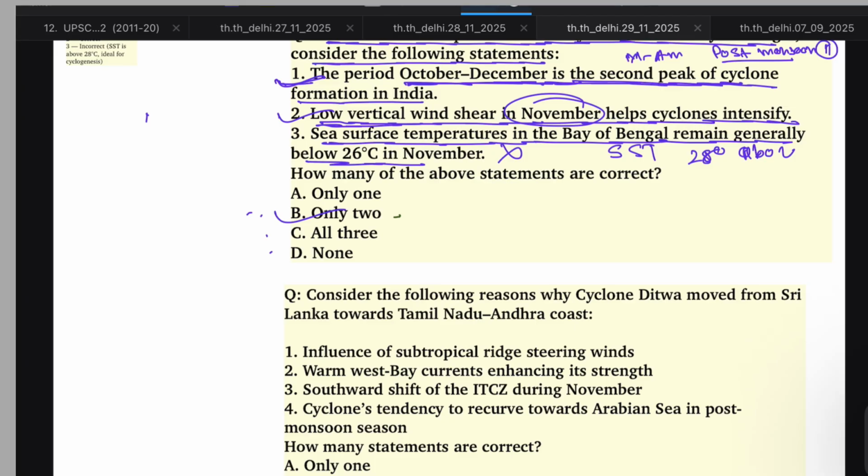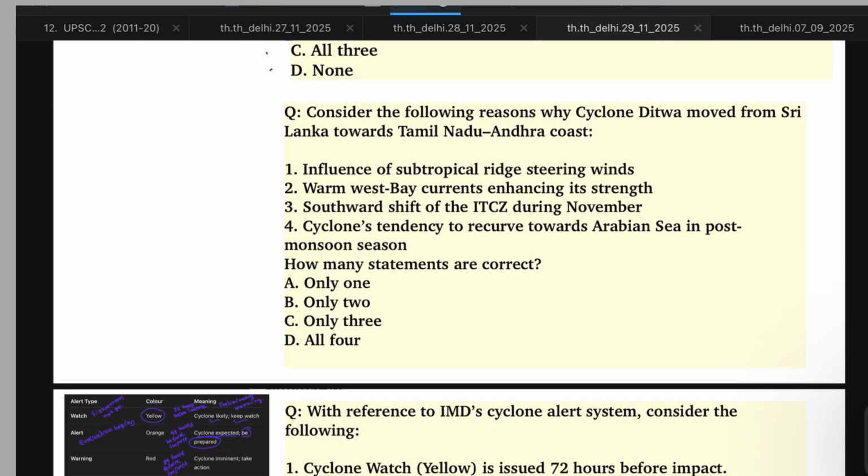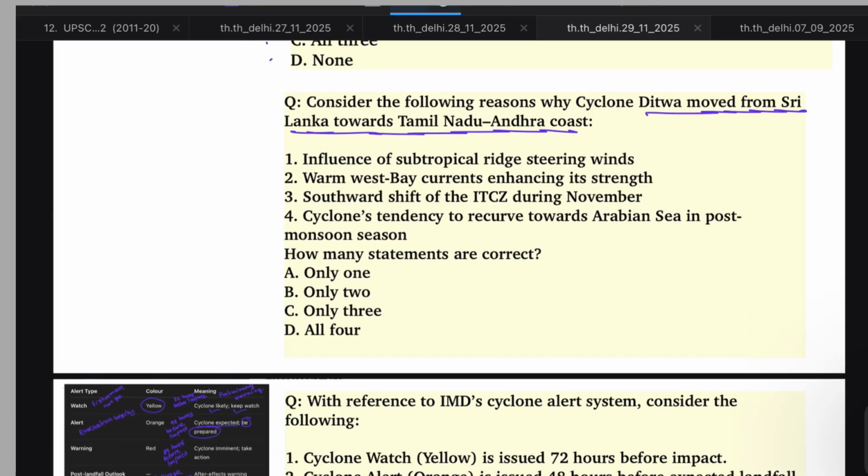Next question. Consider the following reasons why cyclone Ditwa moved from Sri Lanka towards the Tamil Nadu and Andhra coast. Why is this cyclone moving in the northwest direction towards Tamil Nadu and Andhra Pradesh? What can be the reason? Influence of subtropical steering winds. Yes, this is one of the reasons. Warm west-flowing current enhancing its strength.